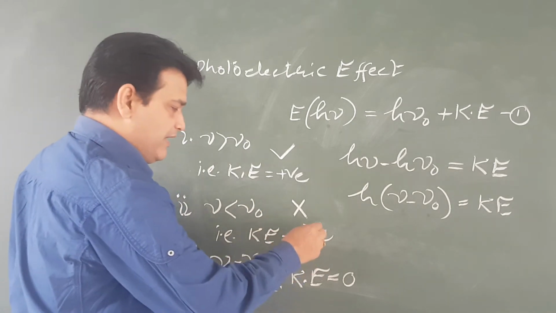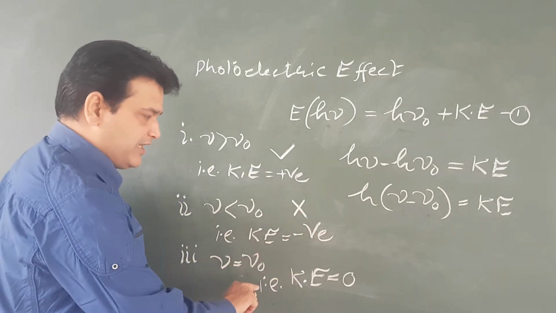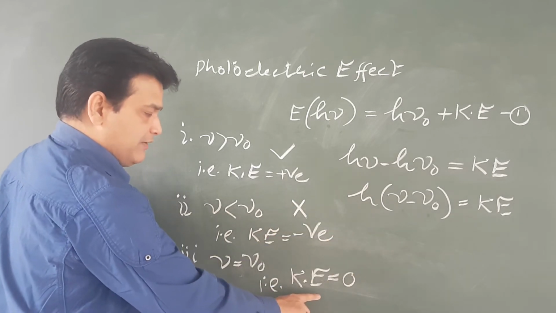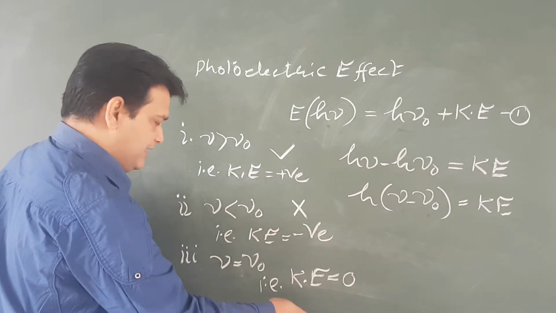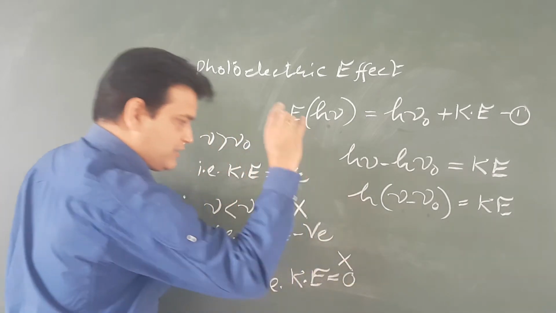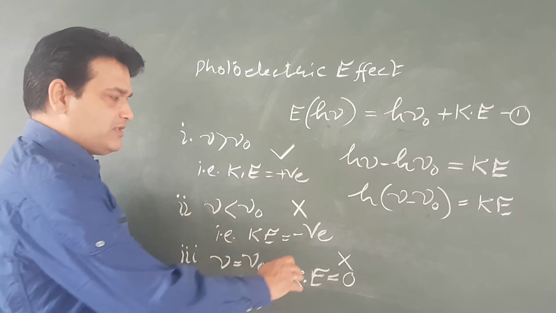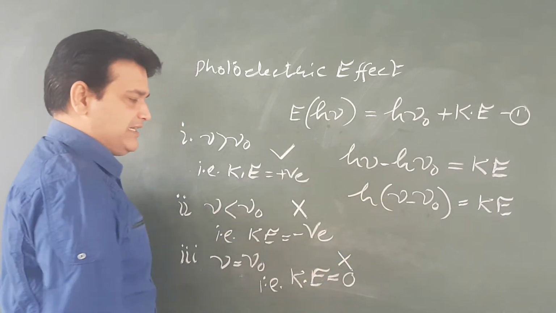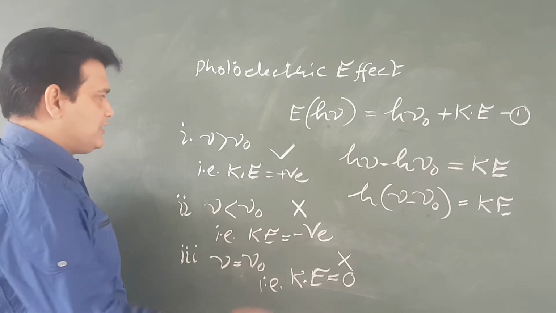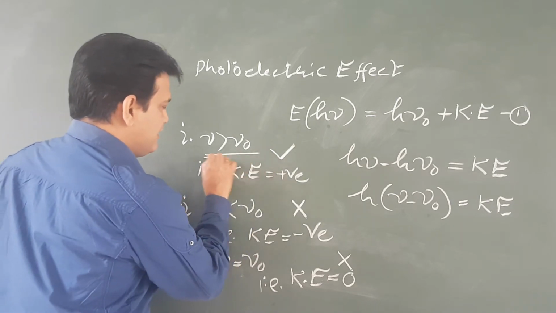Means the electron will come from its position to the surface, but ejection of the photoelectron will not take place. And ultimately photoelectric effect will not occur, because the electron will not get ejected as its kinetic energy is 0. So this is the condition.